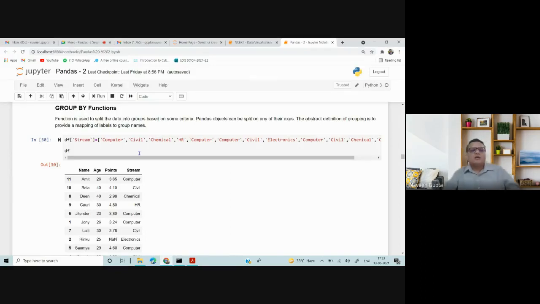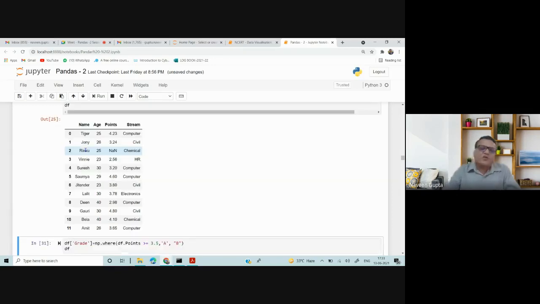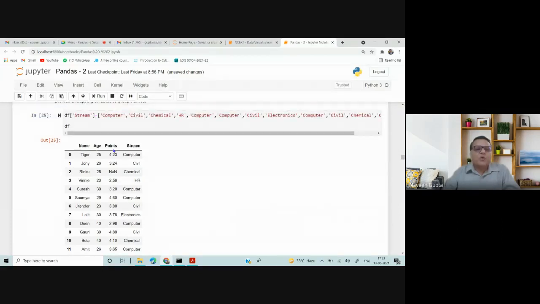So coming back to the group by function, df.stream. I have added one more column here because I want more grouping. I can't group by points because there are no similar values.